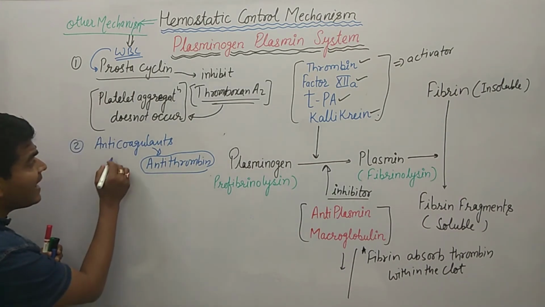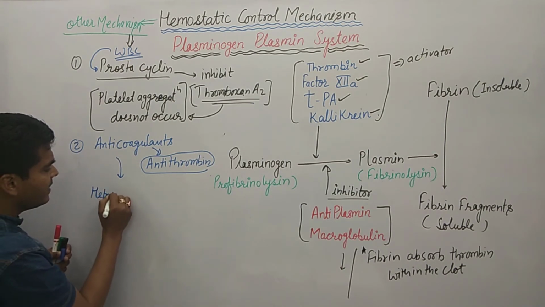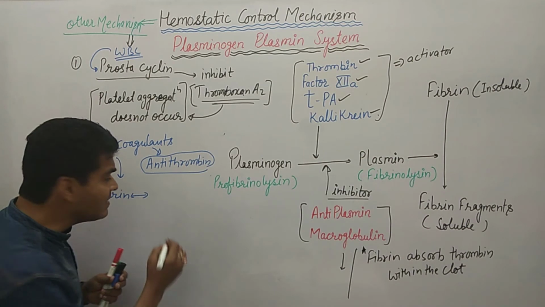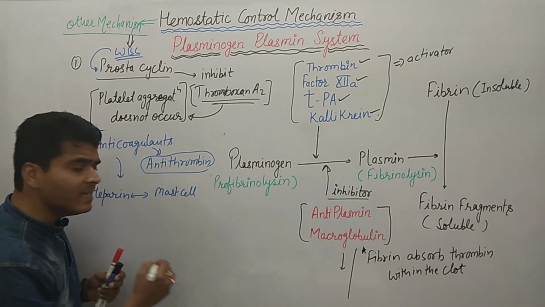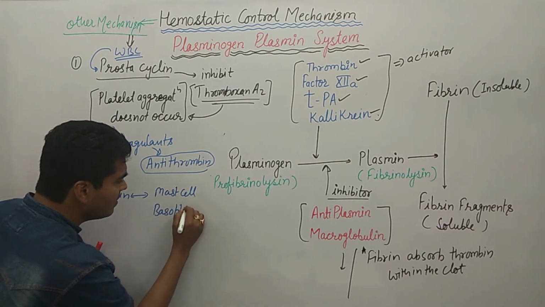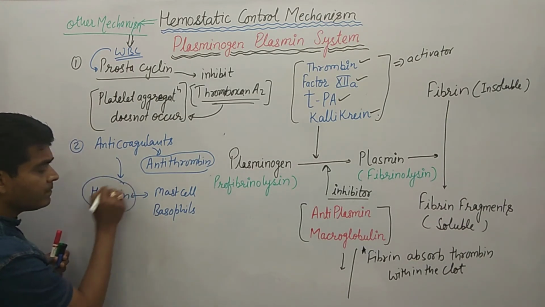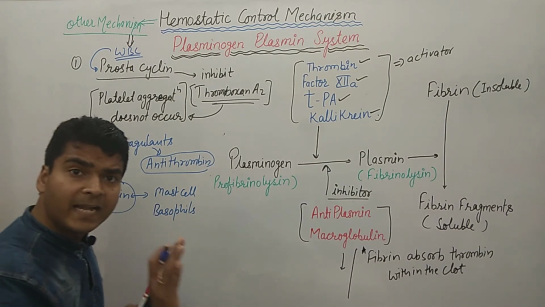The other anticoagulant is heparin, and heparin is generated by mast cells, as well as some of the basophils. Heparin is also an anticoagulant.